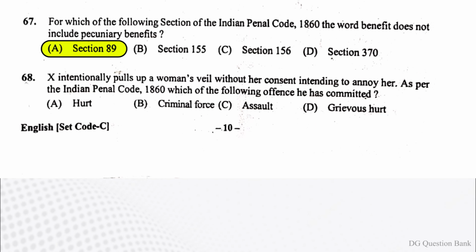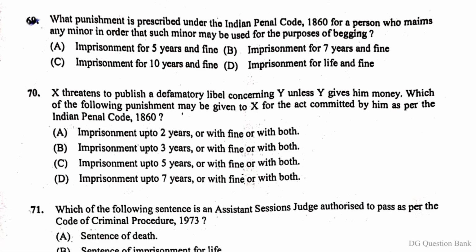Question number 68. X intentionally pulls up a woman's veil without her consent, intending to annoy her. As per the Indian Penal Code 1860, which of the following offence he has committed? The right answer is option B, criminal force. Question number 69. What punishment is prescribed under the Indian Penal Code 1860 for a person who maims any minor in order that such minor may be used for the purposes of begging? The right answer is option D, imprisonment for life and fine.